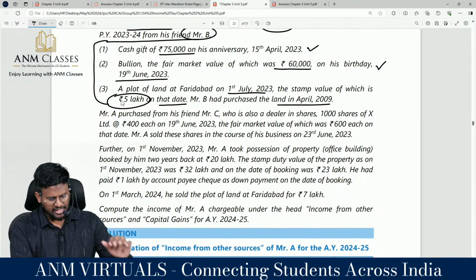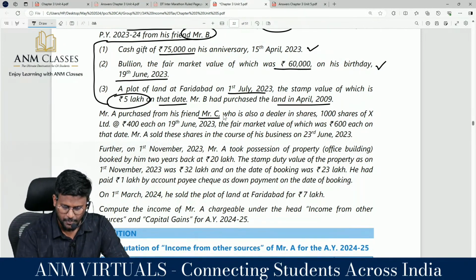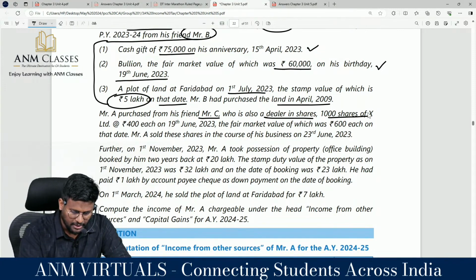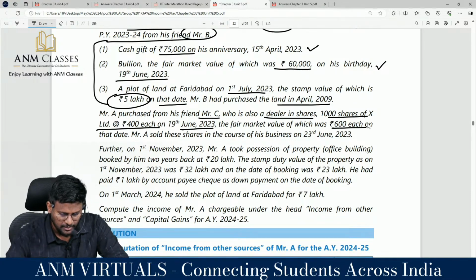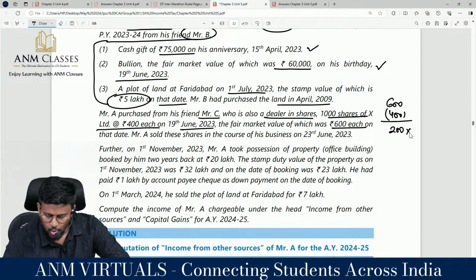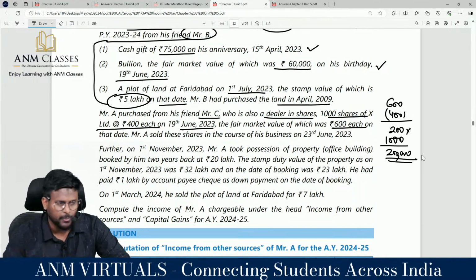Yes, Mr. A purchased from his friend Mr. C, who is also a dealer in shares, 1000 shares of X Limited at how much each? On 19th June 2023, the fair market value of which was 600 rupees per share, and they purchased at 400 rupees. They purchased 200 rupees less. 200 into 1000 comes to 2 lakhs. Correct? So the difference between the fair market value and the consideration paid exceeds rupees 50,000. Correct?